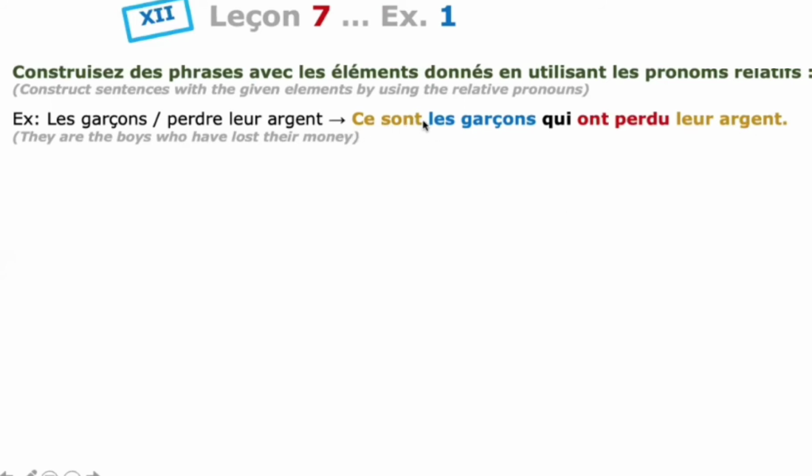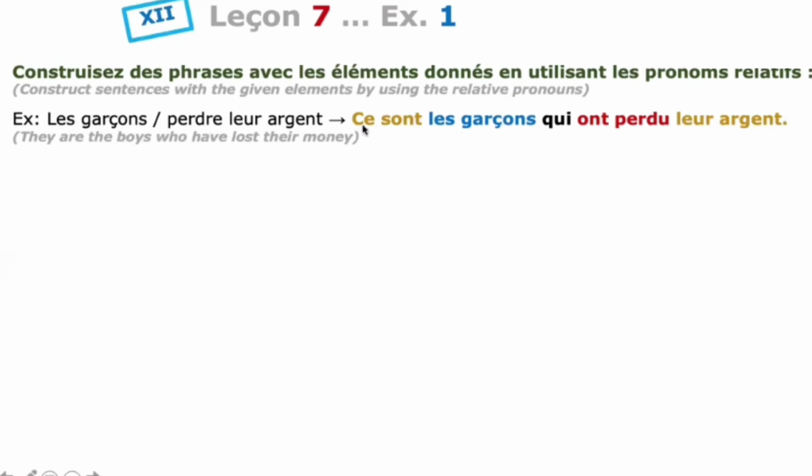Why are they using the expression ce sont? Because the subject is in plural form. Ce sont les garçons, it's in the plural form. You have to use ce sont because the subject is plural.